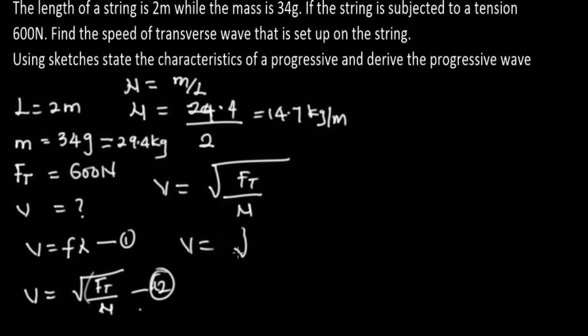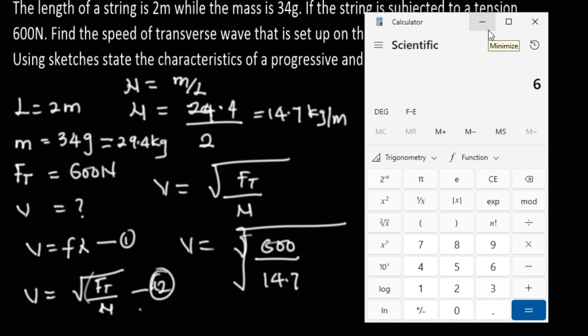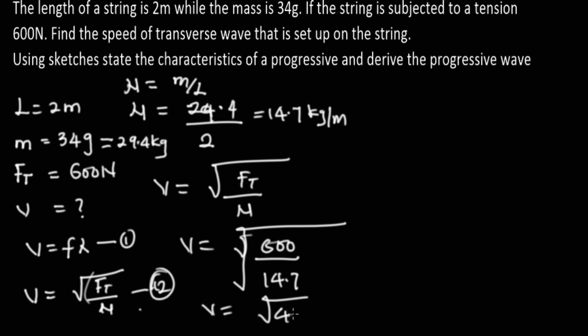So velocity is equal to the square root of tensional force, which is 600, divided by 14.7. So we have to do the division before we carry out the square root. 600 divided by 14.7 gives us 40.8. So V is equal to the root of 40.8. When we carry out the square root of 40.8, the velocity is equal to 6.3 meter per second. That is how we solve this problem.